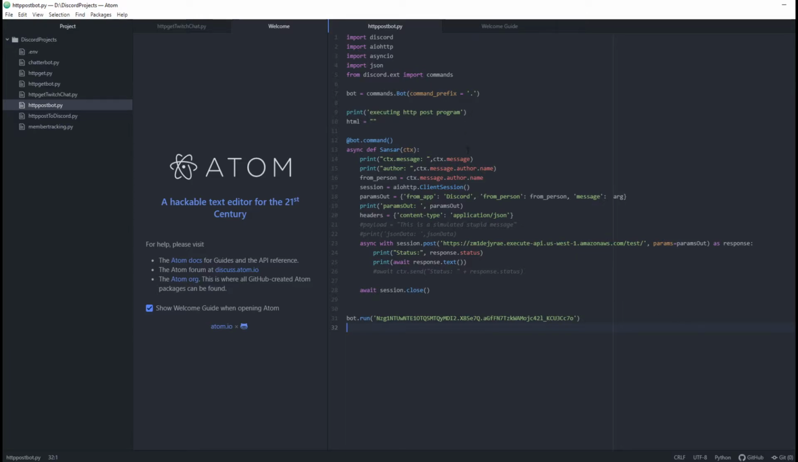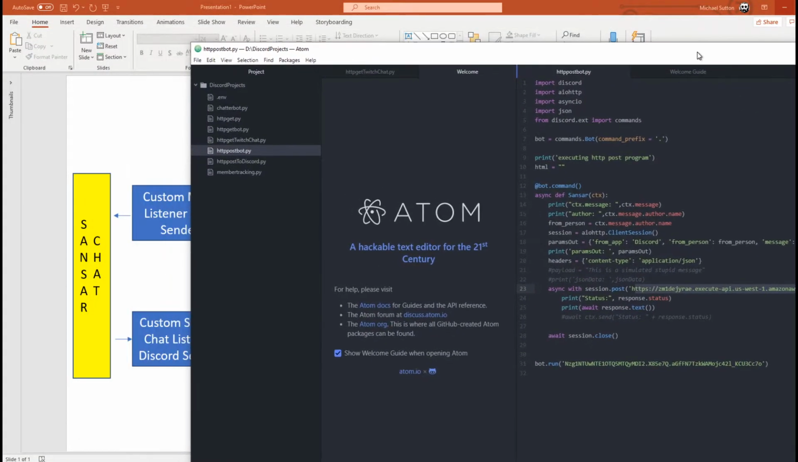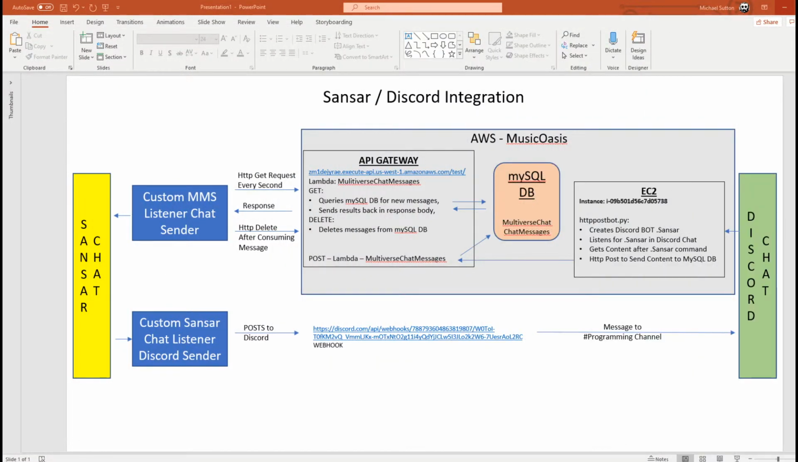I create a bot command, and that bot command's called Sansar, and the prefix is a dot, so a person will type dot Sansar, and then dot Sansar space, and they'll put quotes, type a message, close quotes. What happens is it grabs the message, the content, and it calls a post down here. It's calling a post here to our AWS servers, API gateway that we've got set up for Music Oasis.